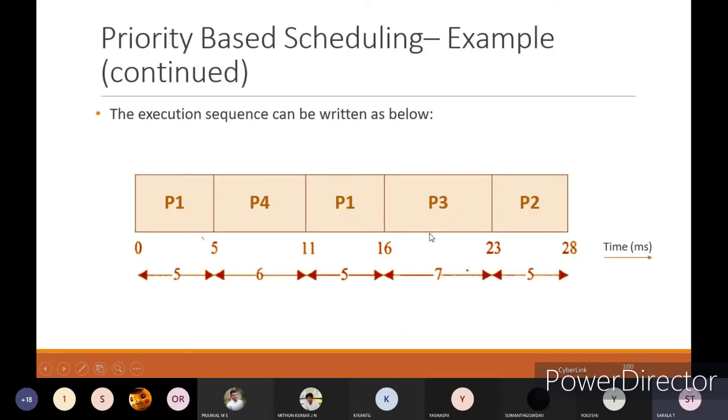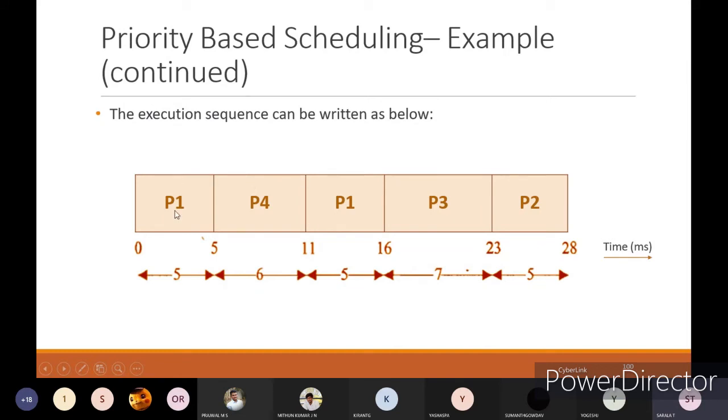Next, you can see the priority based scheduling example, and the execution sequence can be written. Here, P1 has started its execution. After 5 milliseconds, we got one more process, that is P4, and 6 millisecond is the execution time for P4.